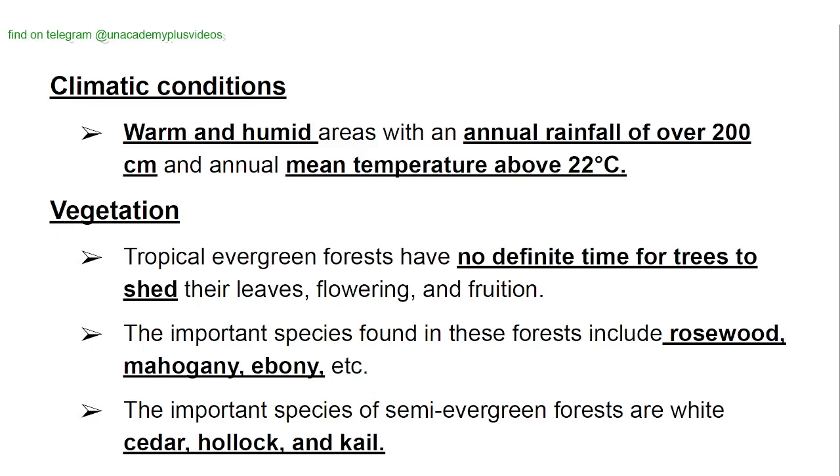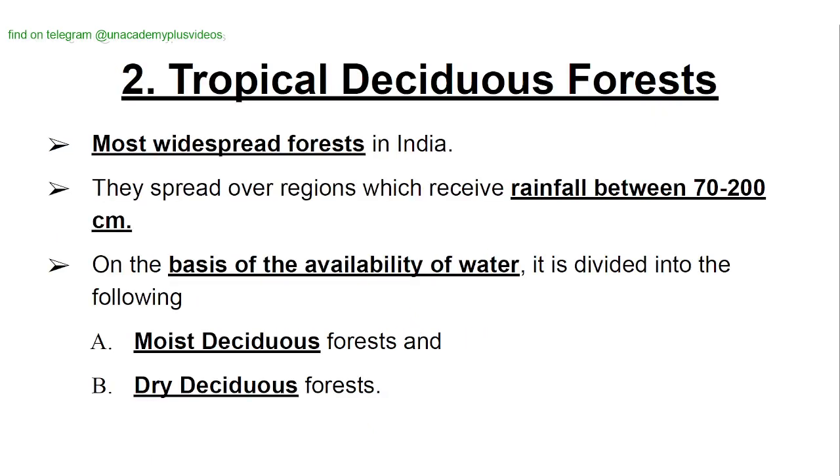The important species of semi-evergreen forests are white cedar, hemlock, and kail. Only the names are important pertaining to prelims exams. Tropical deciduous forest. Most widespread forests in India are tropical deciduous. They spread over regions which receive rainfall between 70 to 200 centimeter.